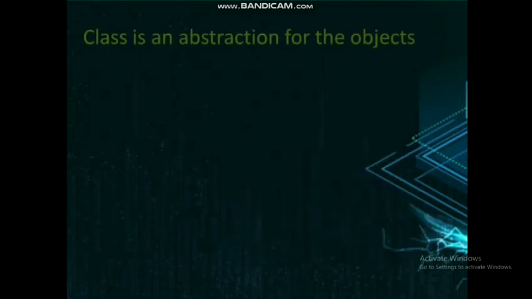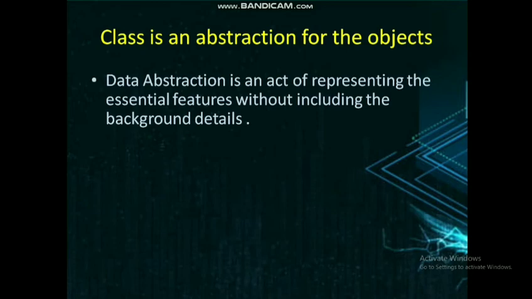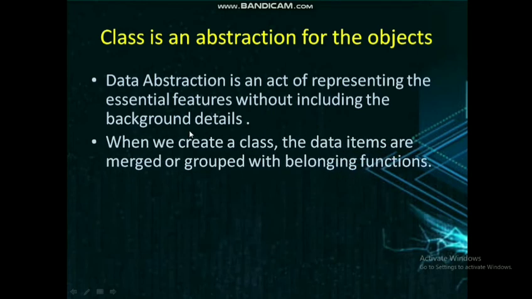Next, class is an abstraction for the objects. And you know what abstraction is? Data abstraction is the act of representing the essential features without including the background details. When we create a class, the data items are merged or grouped with the belonging functions.